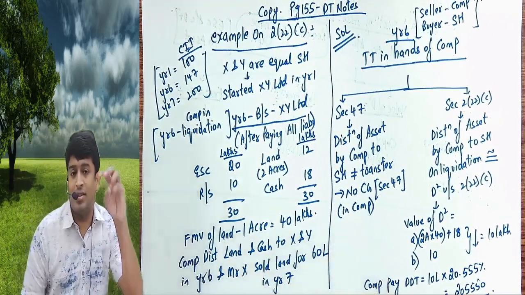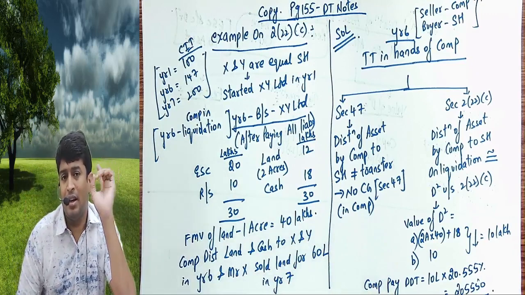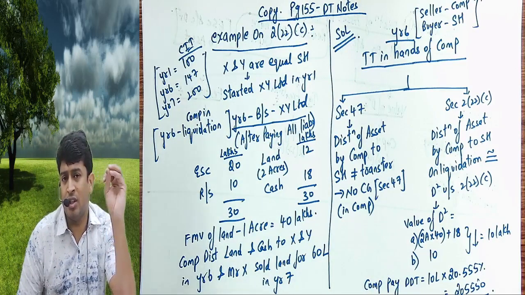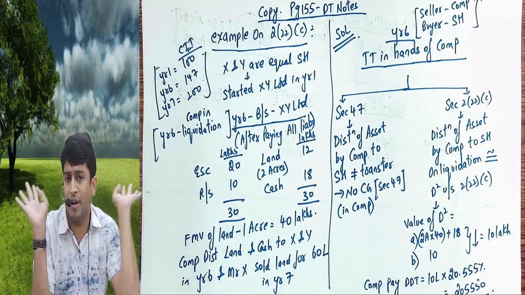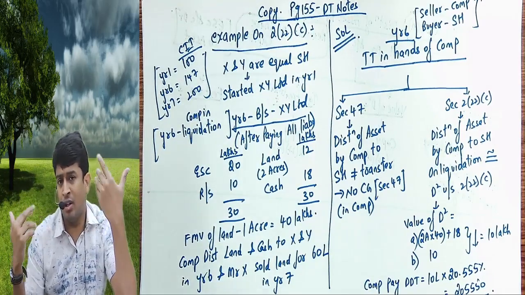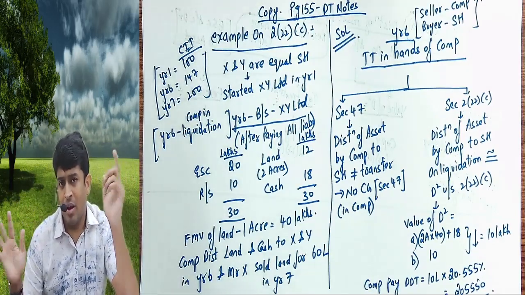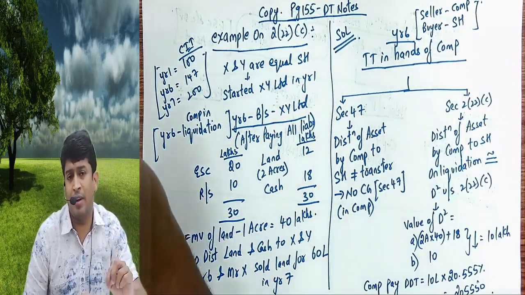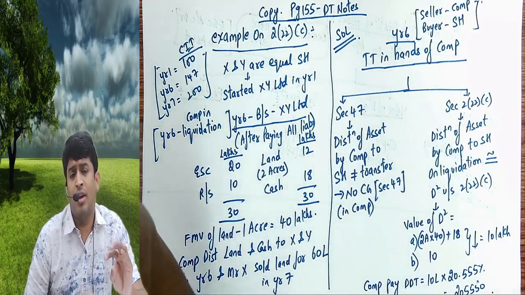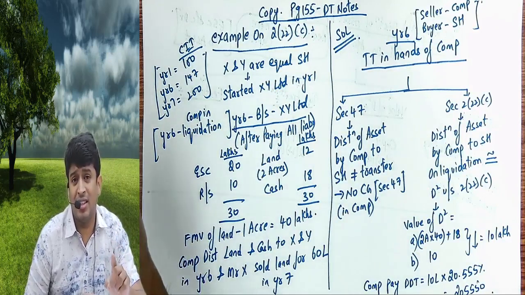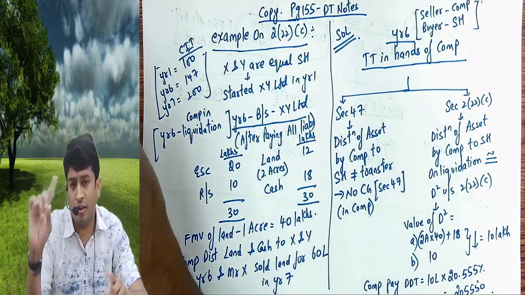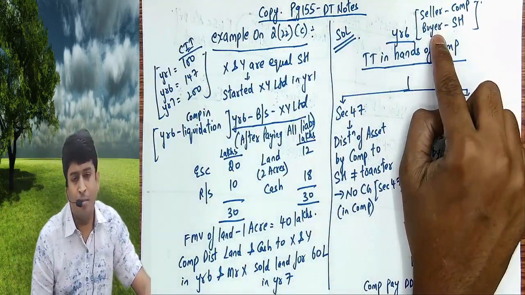So when will this concept apply? Liquidation. The company is into liquidation and is distributing the assets to the shareholder and closing down the company, because they have paid all the outside liabilities. But when it happens, the company is a seller, the buyer is a shareholder, but we will not tax the company even though it is a seller, because there is no legal existence. That's the reason a section was introduced in capital gains called section 46, and we will tax the buyer.